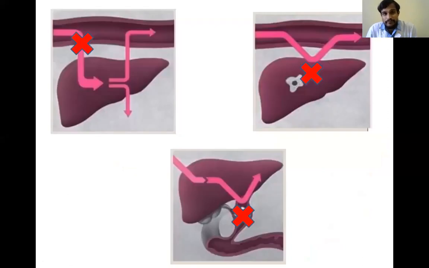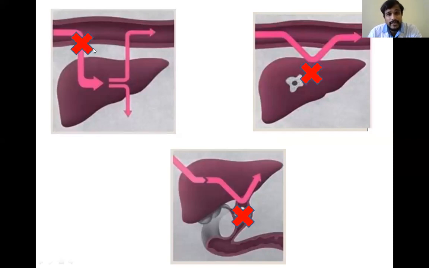Depending upon the level of defect, the jaundice is divided into hemolytic, hepatic, and obstructive. Jaundice is nothing but an increase in bilirubin levels. In hemolytic jaundice, the defect is in the production itself.